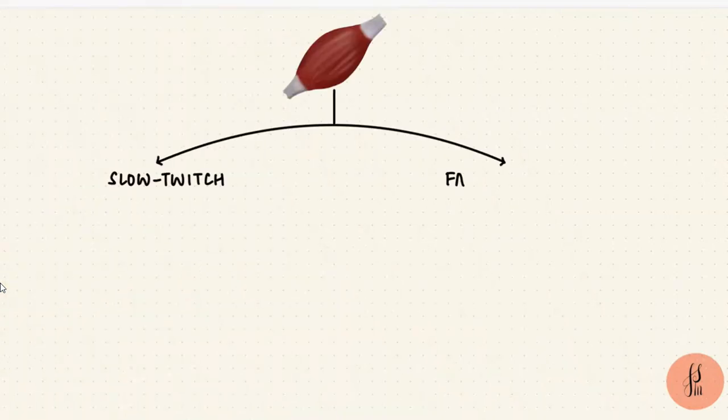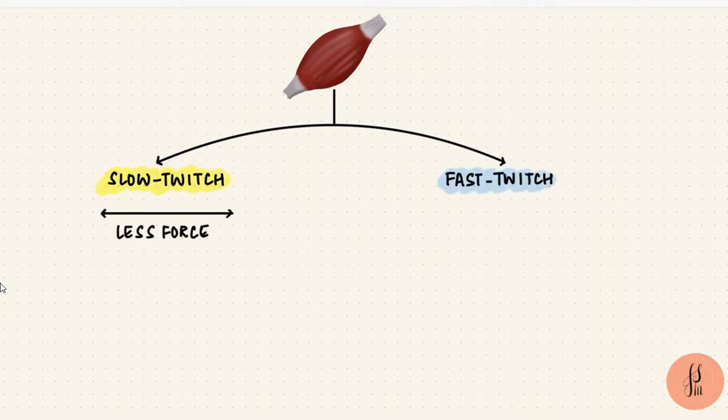Skeletal muscle fibers can be slow twitch or fast twitch fibers. The slow twitch fibers contract slowly and for longer durations, like muscle force. The fast twitch fibers contract faster and for shorter durations, like the force.